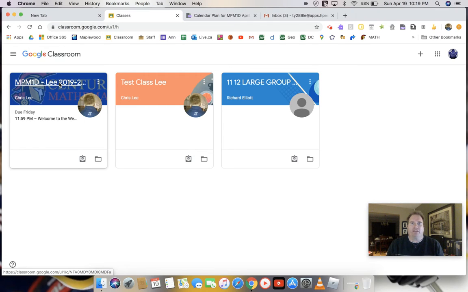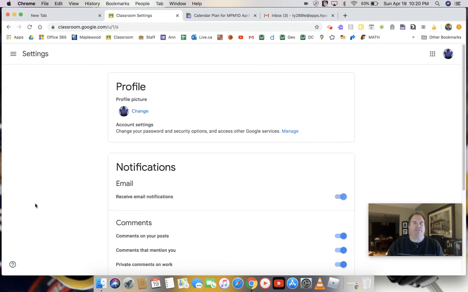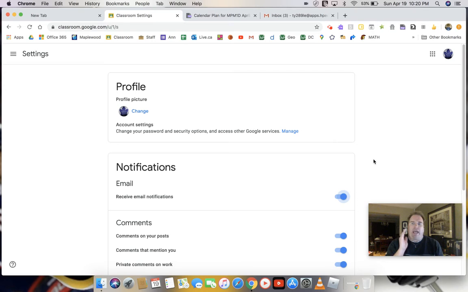Before we get to that, there's one setting that I'd like you to check. I think it's set for most of you, but even if you're in Classroom, you can go to this little setting bar off to the side, go down to the bottom to Settings, and verify that your email notifications are on. If it looks like this, your email notifications are off, and you need them to be on. The reason is, anytime I post something on Google Classroom, you're going to get an email if this setting is on.